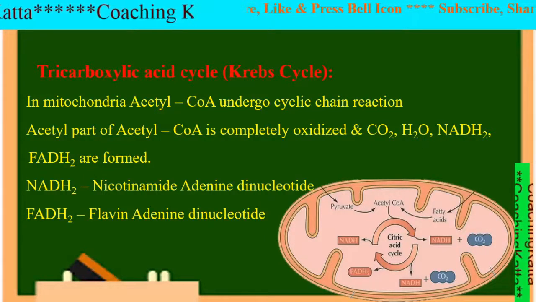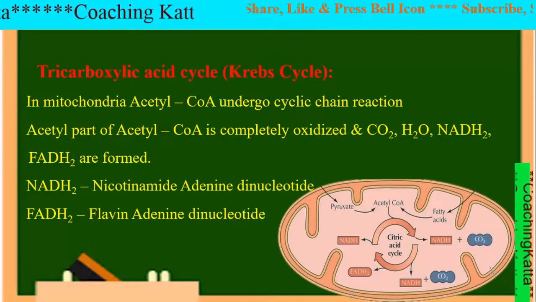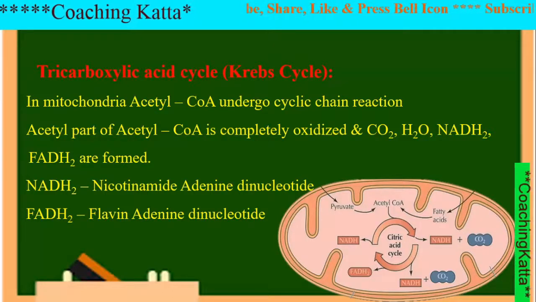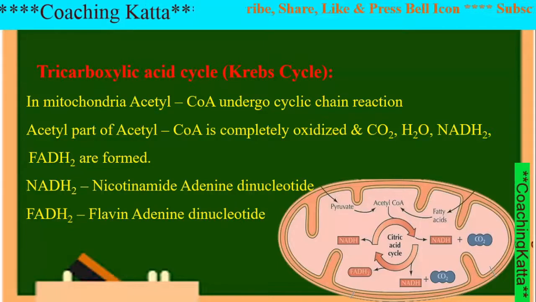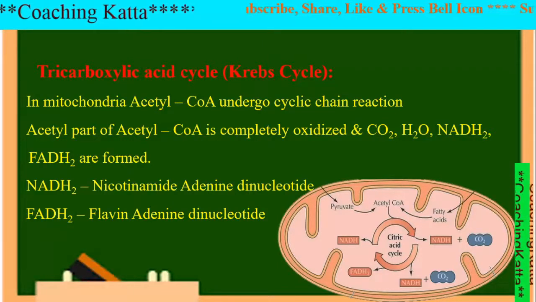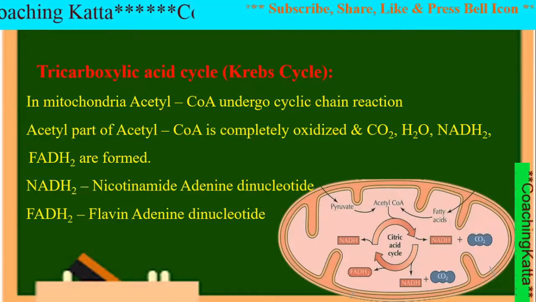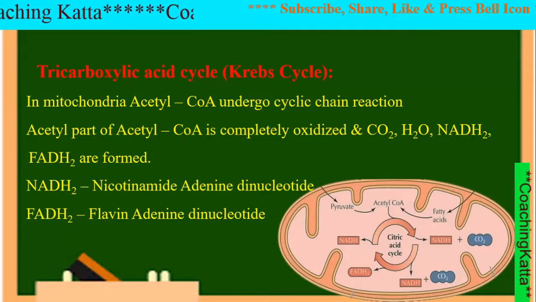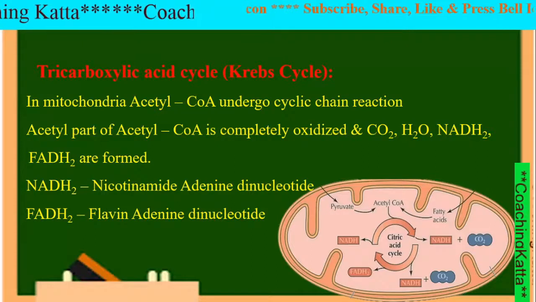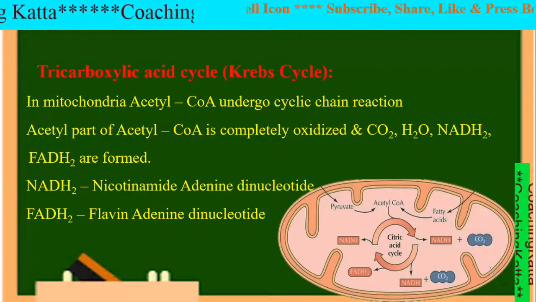In this step, the acetyl part of acetyl coenzyme A is completely oxidized and carbon dioxide, water, NADH2 and FADH2 are formed. The long form of NADH2 is nicotinamide adenine dinucleotide and the long form of FADH2 is flavin adenine dinucleotide.